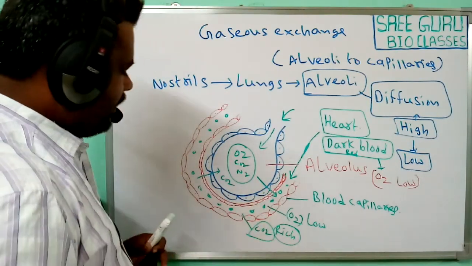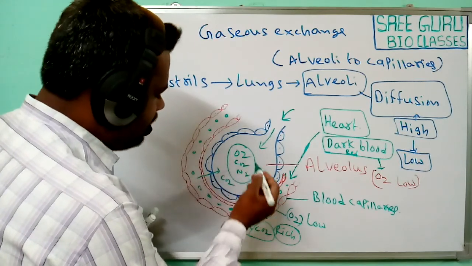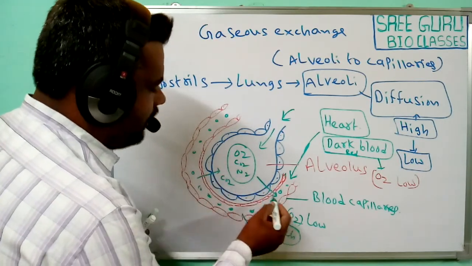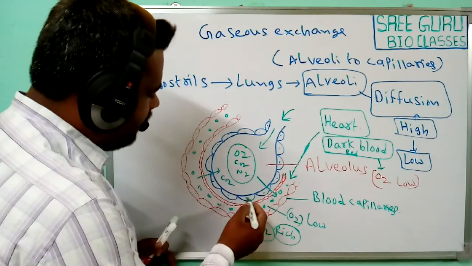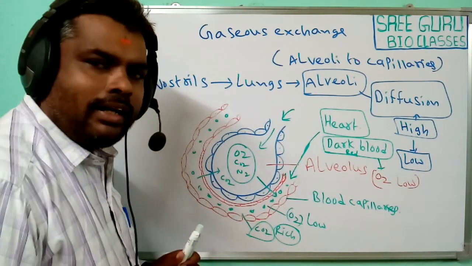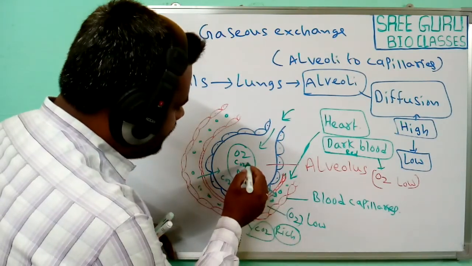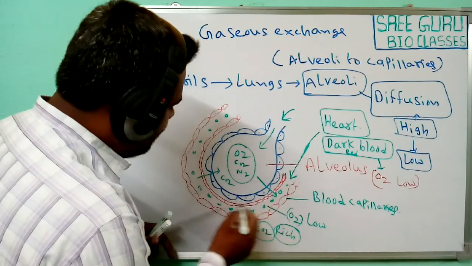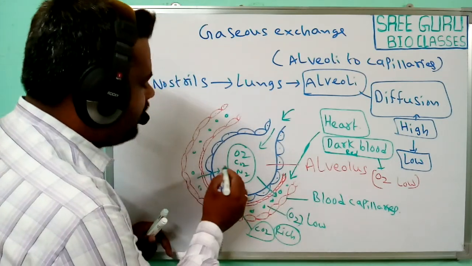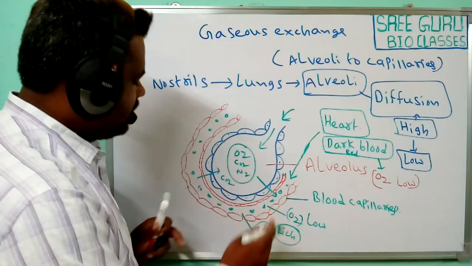So after the carbon dioxide enters the air sac or alveolus and the oxygen enters the blood capillaries, here the exchange of gases takes place. How does it take place? The oxygen present in the alveolus enters the capillaries, and the carbon dioxide present in the capillaries enters the air sacs. Here the gases are exchanged.